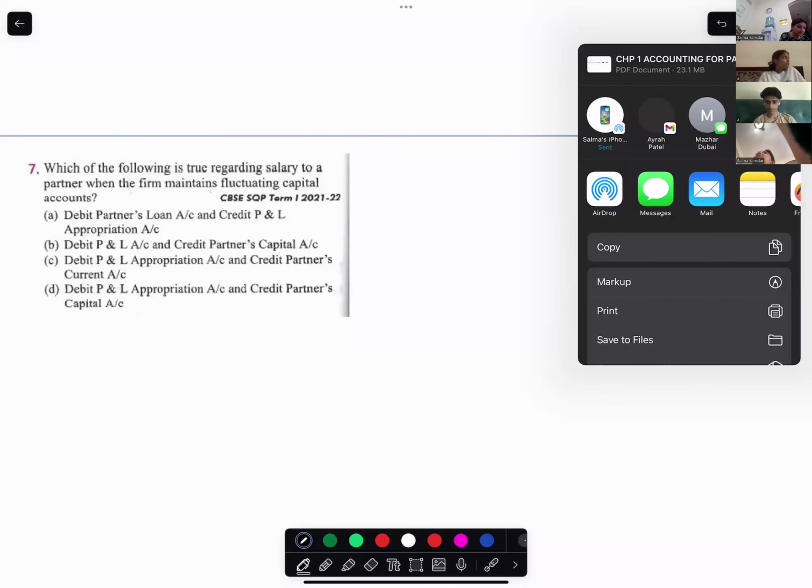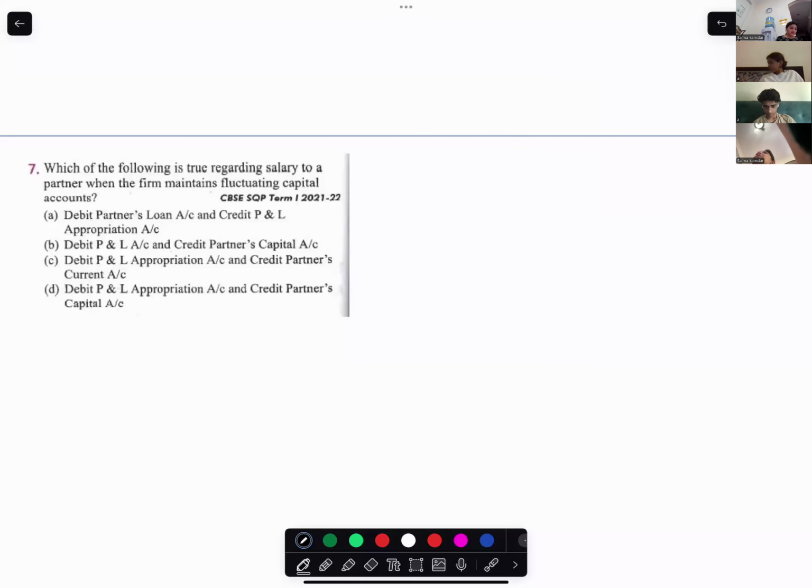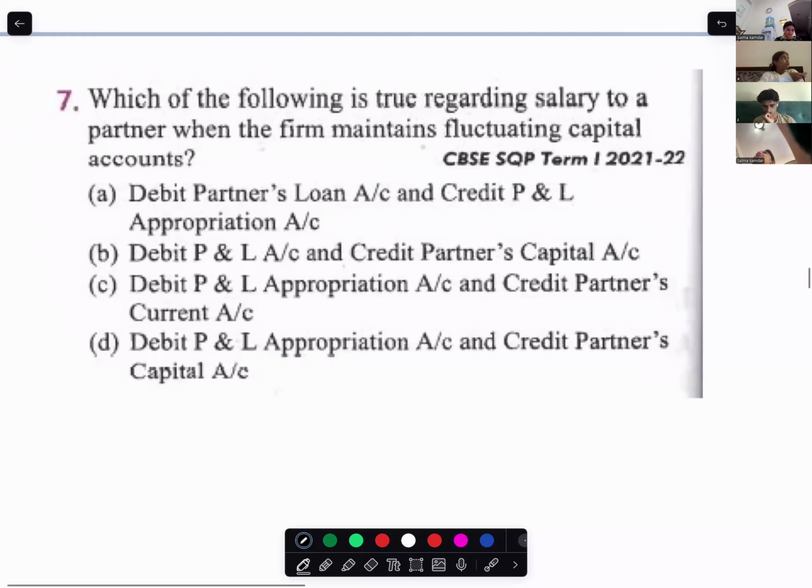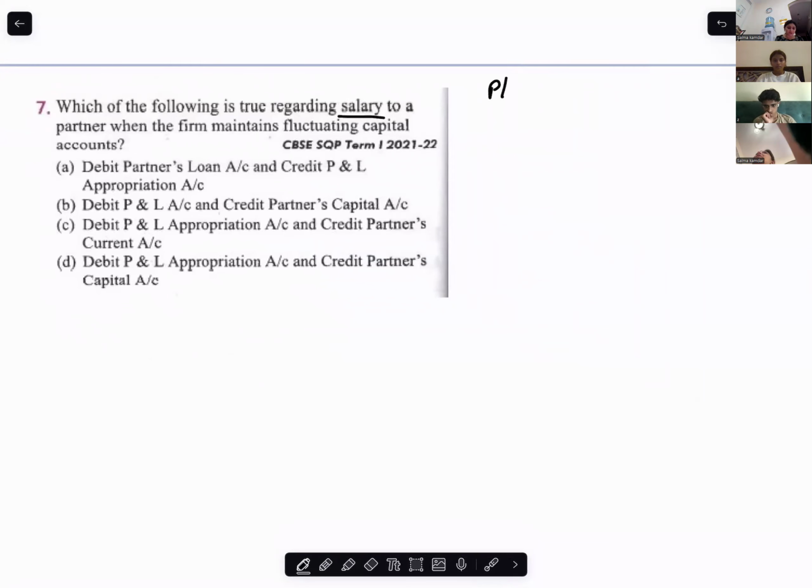Over here, which of the following is true regarding salary to a partner when the firm maintains the fluctuating capital method? So salary to the partner will go in the profit and loss appropriation account on the debit side and the partner's capital account on the credit side. In fluctuating, only one capital account is maintained. So the answer is option D.